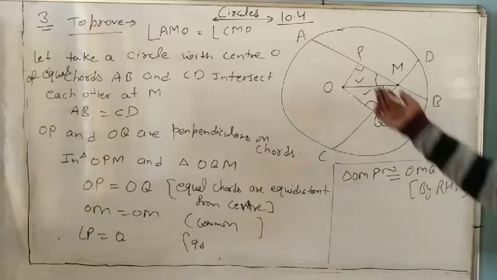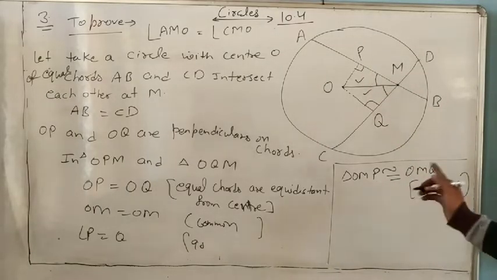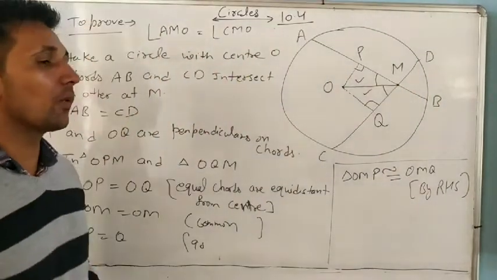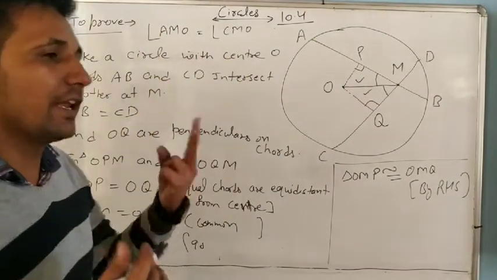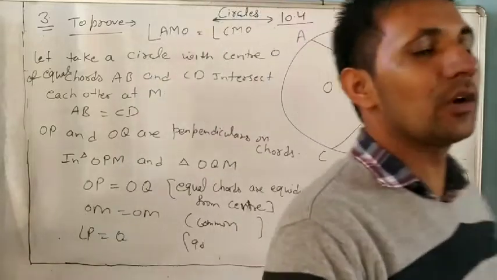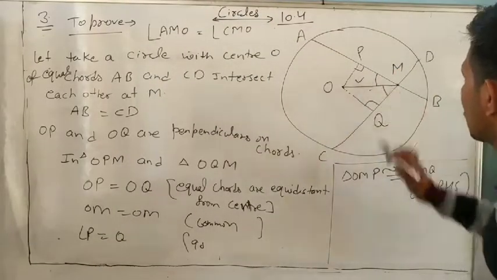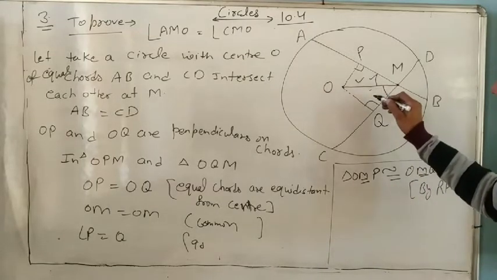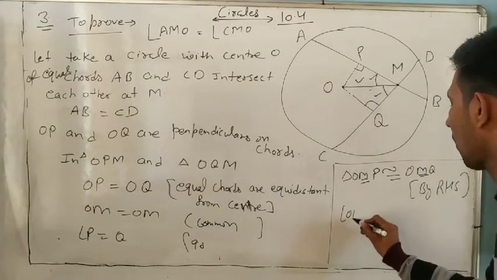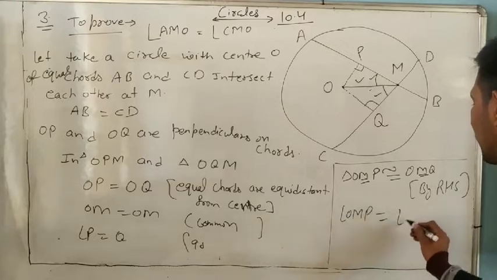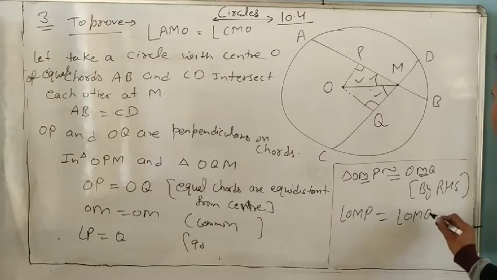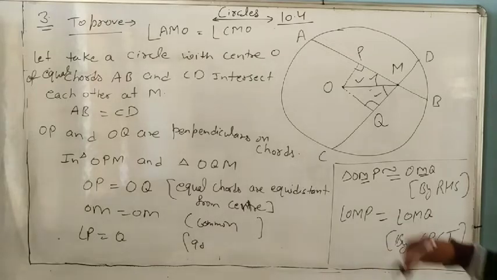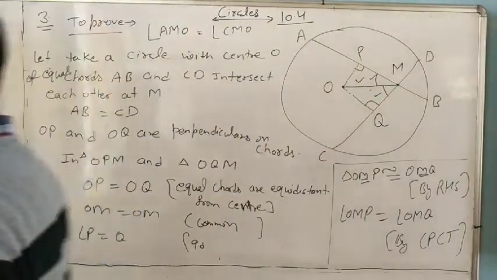Many times we already do this type of question. And if two triangles are congruent, then corresponding parts are always equal. So this angle equals this one. So you can write angle OMP equal to angle OMQ by CPCT.